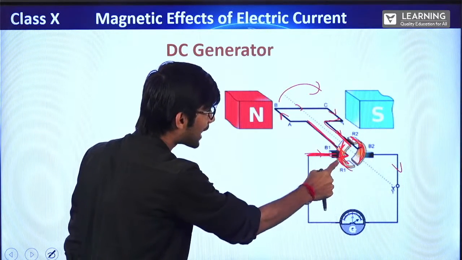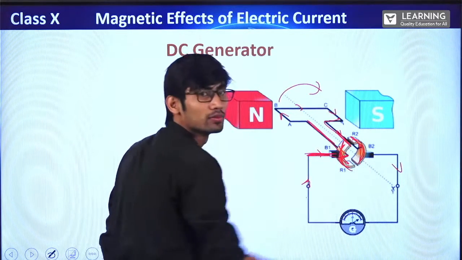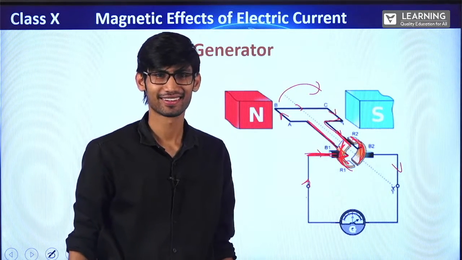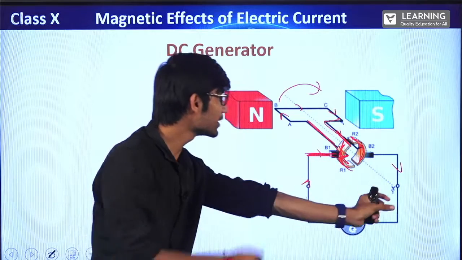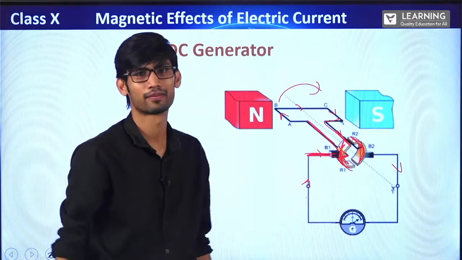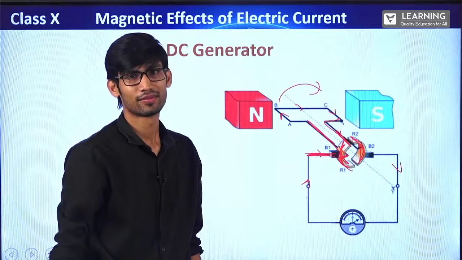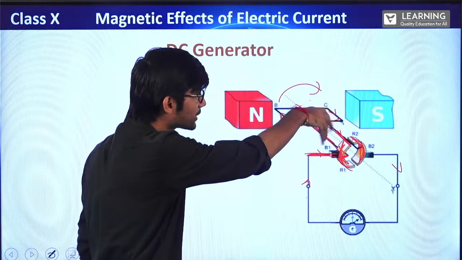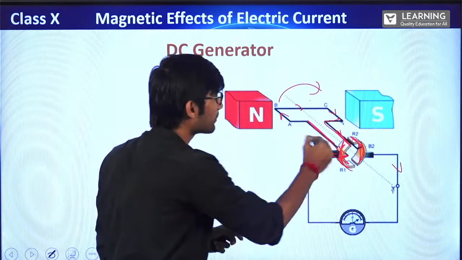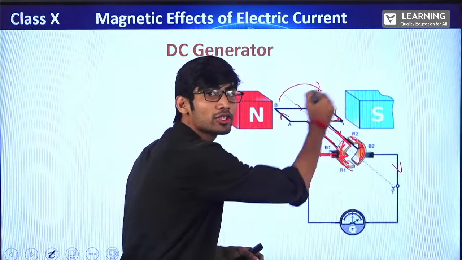And this R1 will go and connect to B2. The polarity will change, right? Since the polarity will change, the direction of current in the circuit will remain the same. Because in this armature coil, the direction of current will keep on changing.